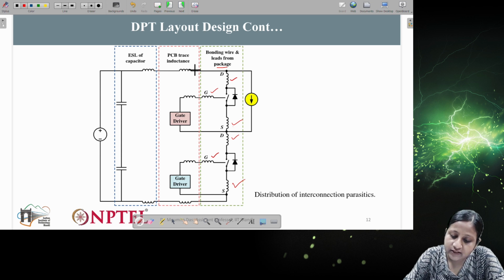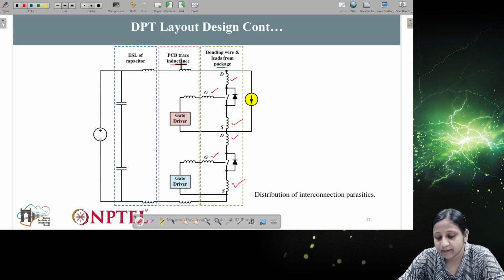Now the second comes from the PCB trace inductance. PCB trace means that whenever you are connecting the gate driver, you can have multi-layer PCBs, with an upper layer and a lower layer. In one layer you can have the gate driver and in another the power component, or you can connect them in the same layer.